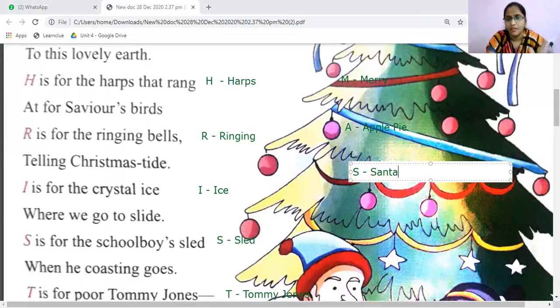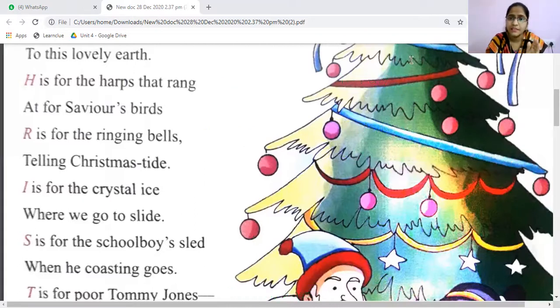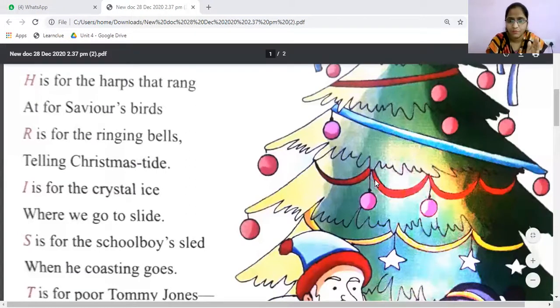Yes, these all are the words we get from the Christmas poem. Each letter denotes something. C is for Christ, H is for harps, R is for ringing, I is for ice, S is for sled, T is for Tommy Jones, M is for Mary, A is for apple pie, S is for Santa Claus. So all these are explained in this poem very clearly. I hope you understand now. This is all about our poem for today. Let us see the textual exercises which are given in this poem.